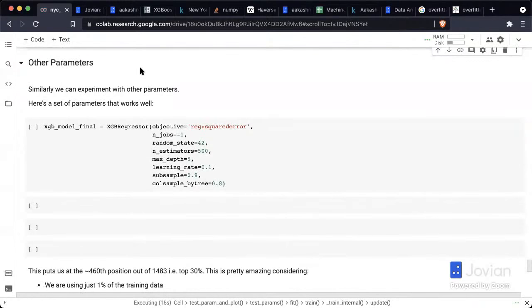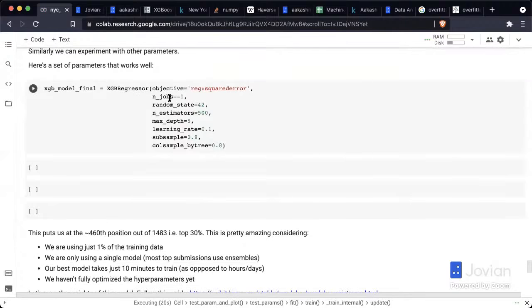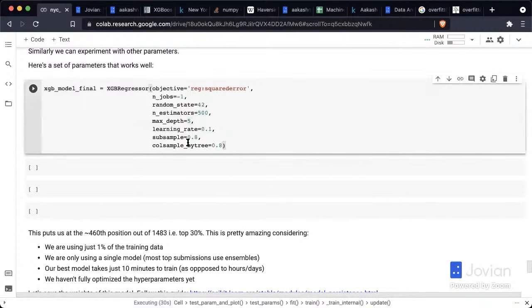Okay. So you want to try this with all the different parameters, not just these parameters. And here is a set of models that works well. So here's one where we have 500 estimators, and then we are trying a max depth of, let's go maybe a little bigger, let's try a max depth of 8. Let's try a learning rate slightly lower, because as you increase the number of estimators, you want to decrease the learning rate.